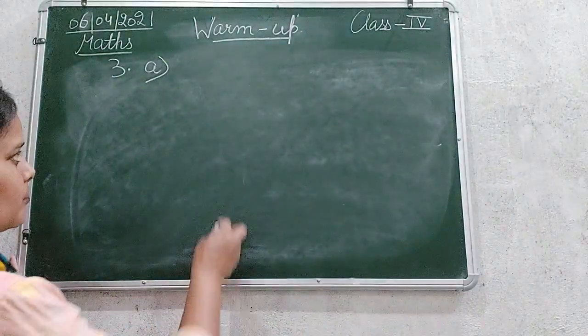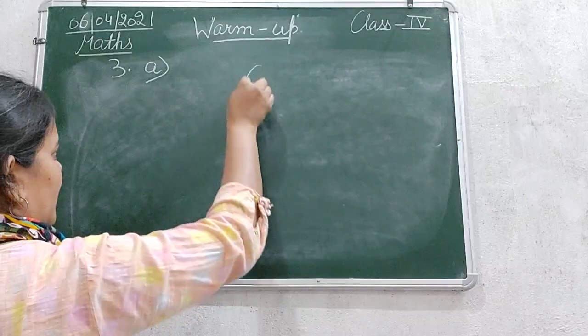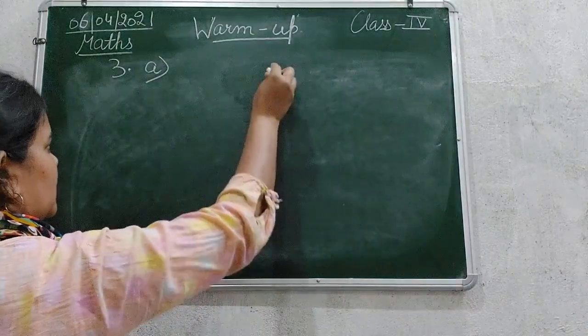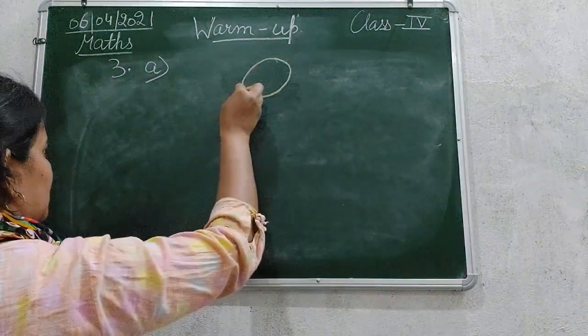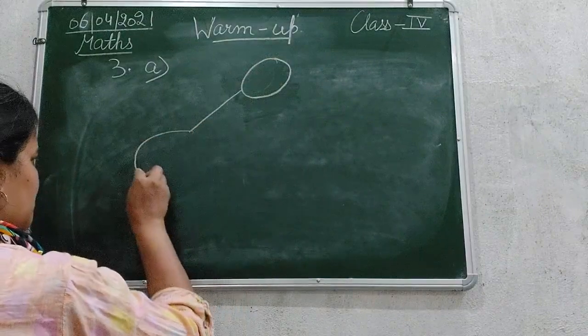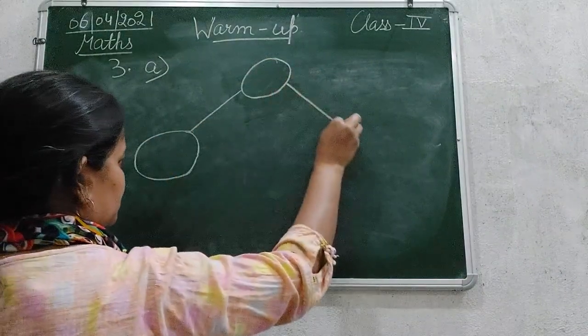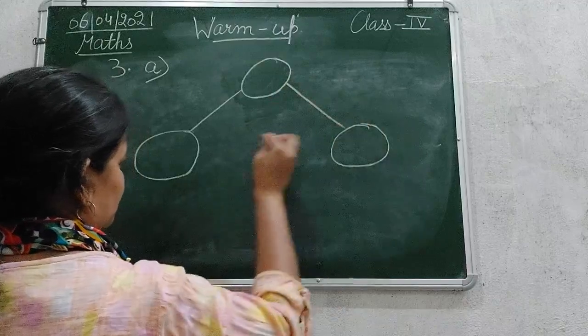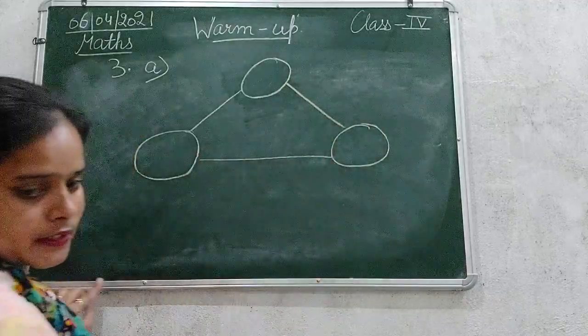A little bit bigger, 1, 2, 3, and middle.